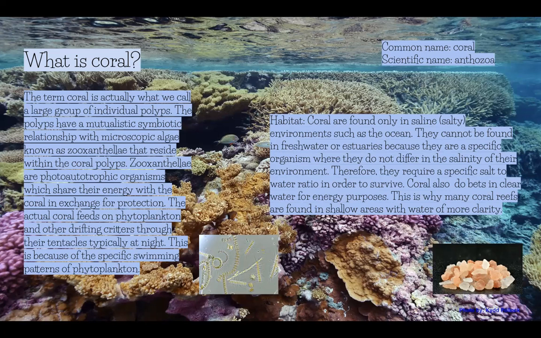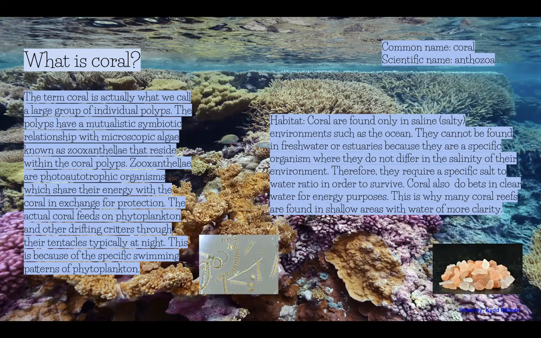Habitat. Coral are found only in saline, which means salty environments such as the ocean. They need salt water, not fresh water. They cannot be found in freshwater or estuaries because they are a specific organism that does not tolerate differences in the salinity of their environment. Therefore, they require a specific salt to water ratio in order to survive.